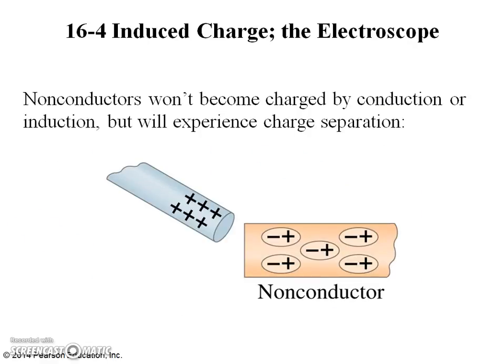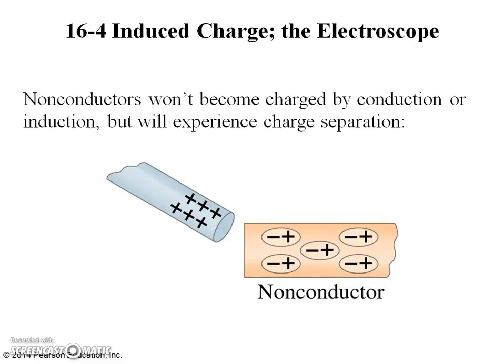Charge separation can also be done by non-conductors. If you bring a positively charged object close to a neutral non-conductor, as shown in the figure, almost no electrons can move about freely within the non-conductor, but they can move slightly within their own atoms and molecules.